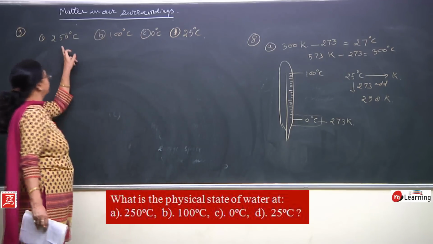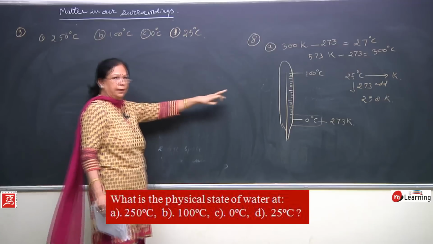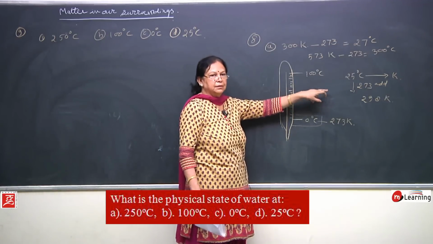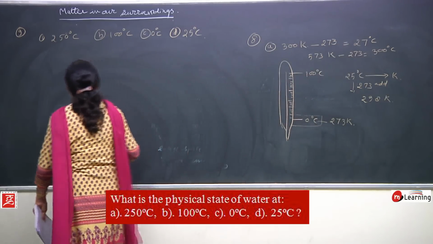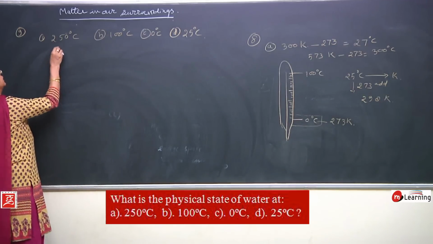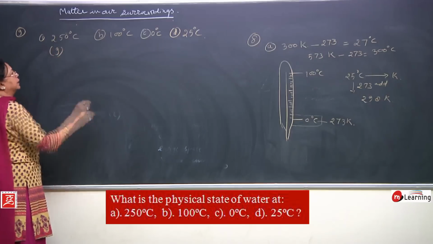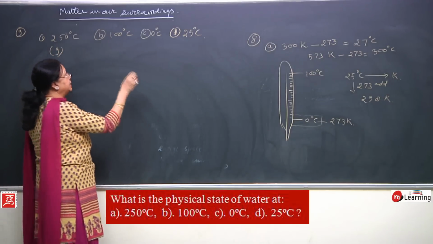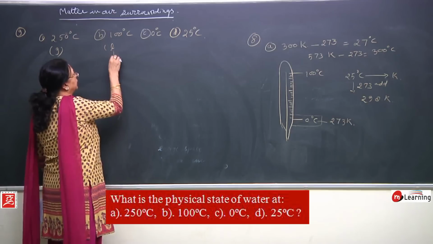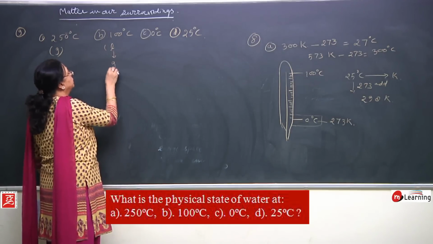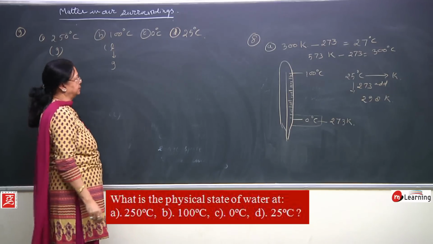So, 250 degree is above 100 degree, which means most of the water has changed into vapors, and here the state will be gaseous. At 100 degree it will be liquid, but it will be changing into vapors or gaseous state.